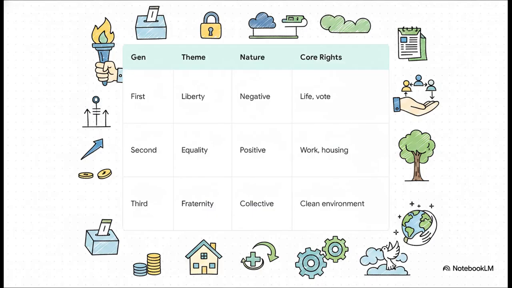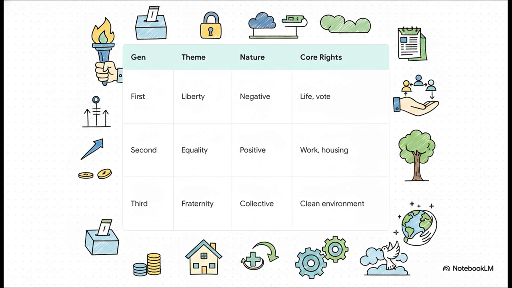Think of this framework as your ultimate cheat sheet. It compresses pages of dense source material into something you can easily memorize. First-generation rights tie to liberty. They are civil and political negative rights, stuff like the right to vote or freedom from arbitrary arrest. Second-generation rights focus on equality. These are positive economic and social rights, requiring real resources for things like health and housing.